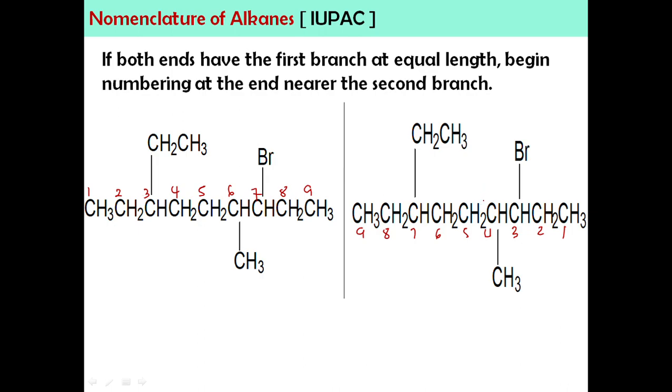Untuk case yang kedua, first substituent is also at carbon number 3. Jadi, mana-mana arah akan bagi first substituent dekat nombor yang sama. Jadi, kita nak pilih yang mana satu. Okay, so kalau awak dapat case macam ini, awak listkan. Okay, for this, kita ada 3 substituent. And the substituent is at carbon number 3, is at carbon number 6, and is at carbon number 7.